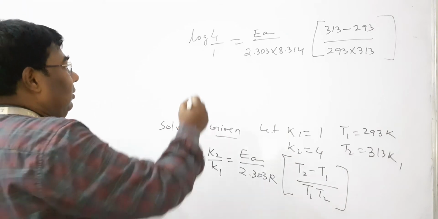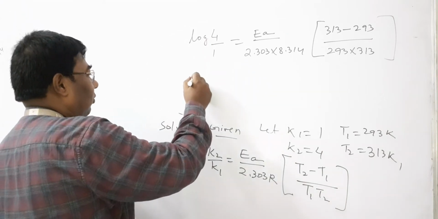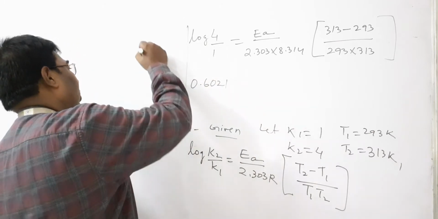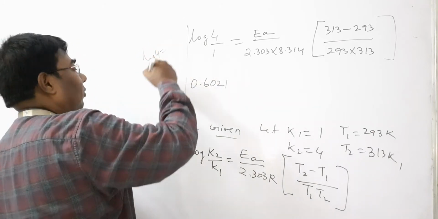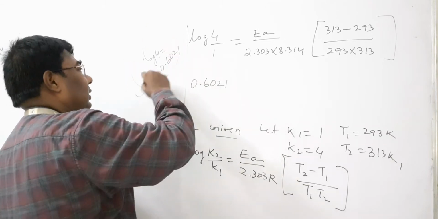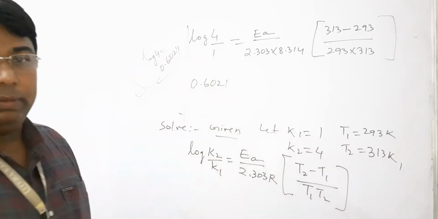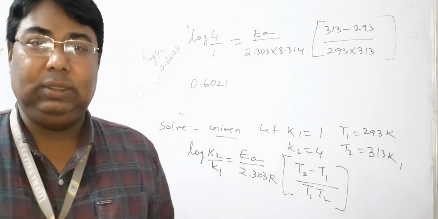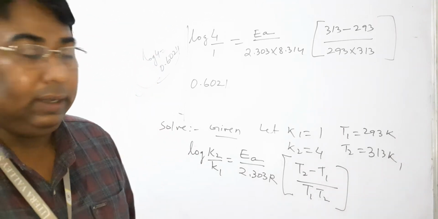And this is log 4, and the log 4 value is 0.6021. This is given in the question, so don't worry about memorizing the log value. You can solve in this way.